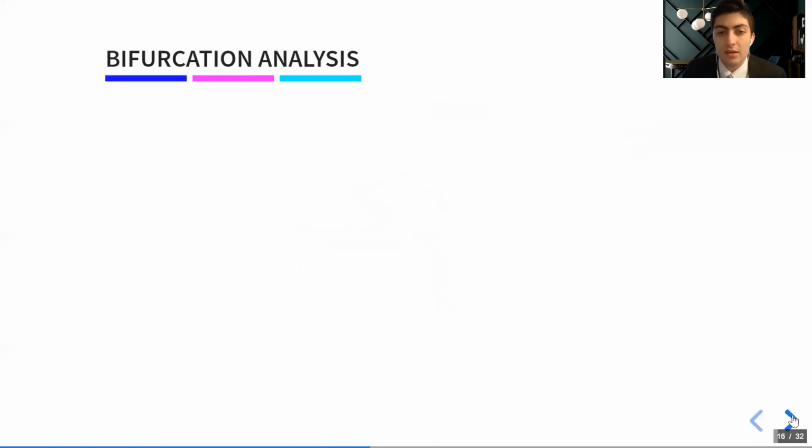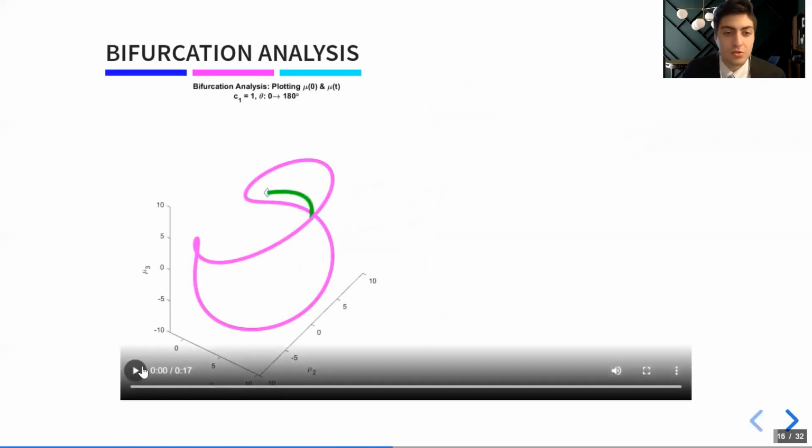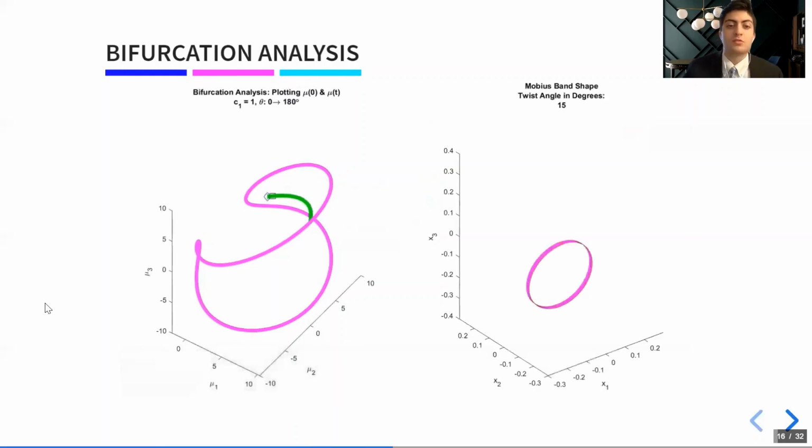So here's the animation that I promised I would show you. What we're doing is twisting from 0 to 180 degrees. When we reach our Mobius band at 180 degrees, we move along this purple curve, and you can see that the shape of the Mobius band remains the same, it's just being rotated around.